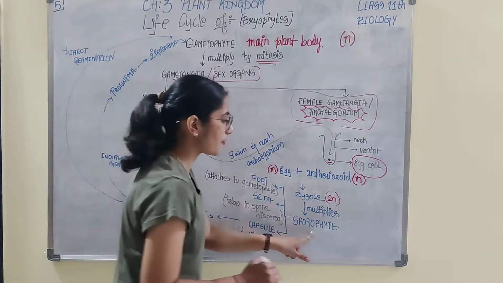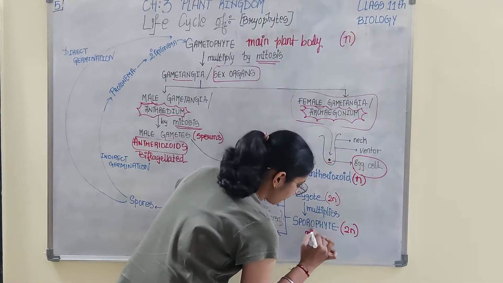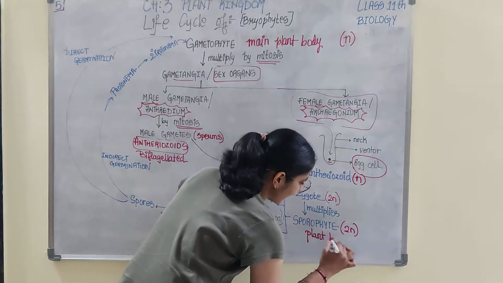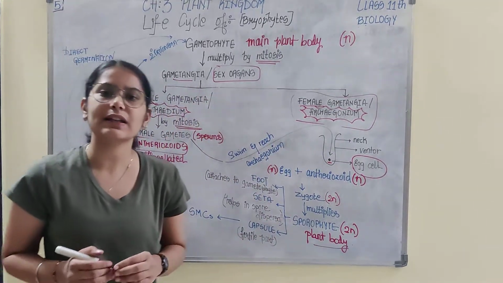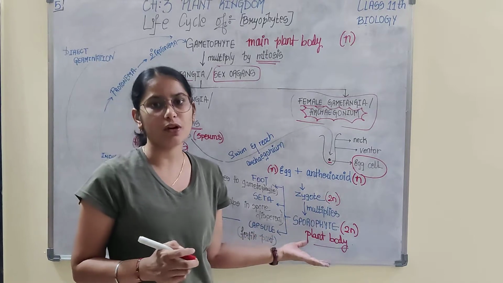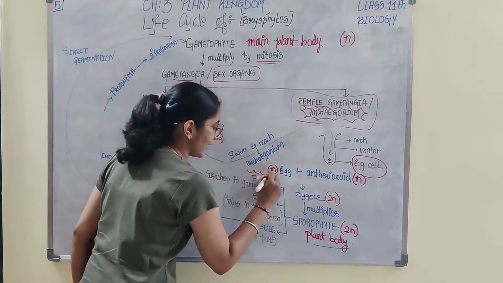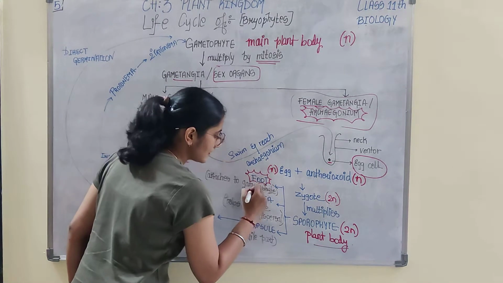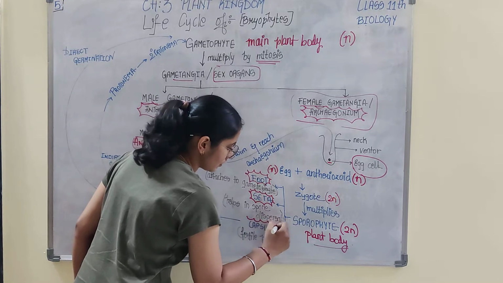Zygote multiplies to form sporophyte, which is diploid, and is another plant body. Can be green, can be non-green. Yes or no? In liverworts it is non-green. In mosses the sporophyte stage is green. This sporophyte has three body parts: foot, seta, which we have discussed already, and capsule.